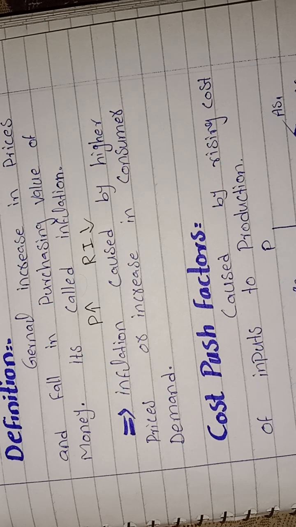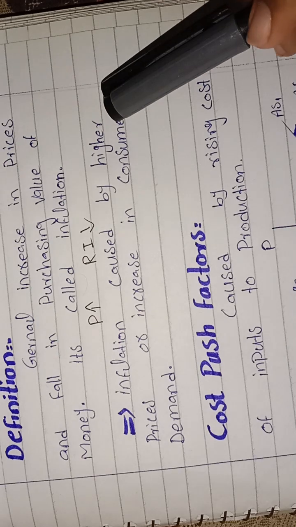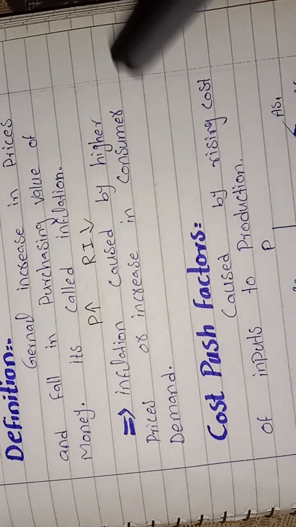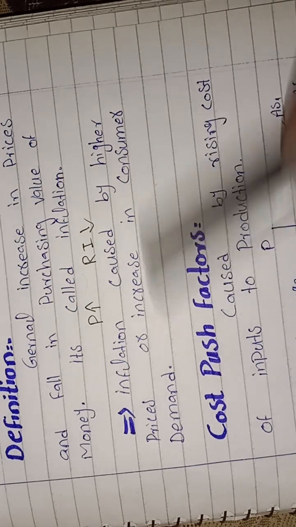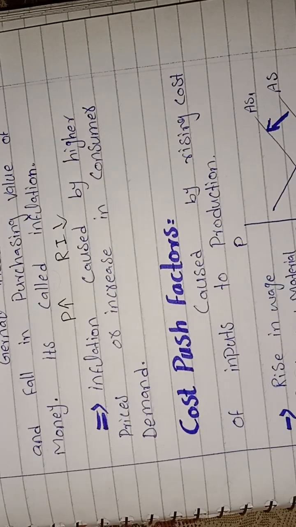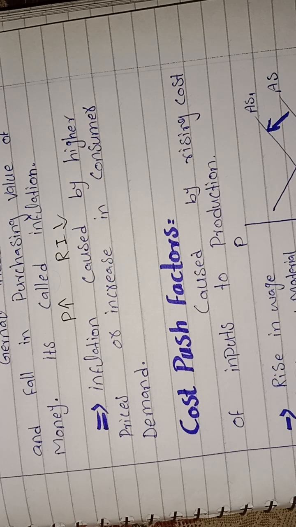Basically there are two types of causes of inflation. The first is higher prices. Here the prices we talk about are input prices, which means cost push factors. The second is the increase in consumer demand. When inflation comes out due to increasing demand, it's demand pull inflation. So firstly we study cost push factors.